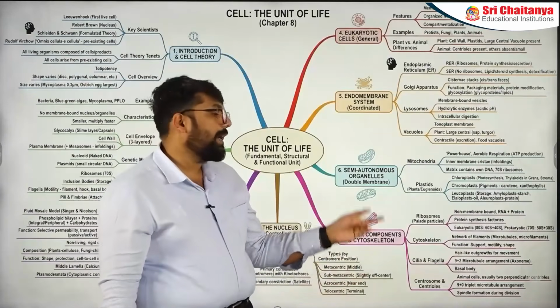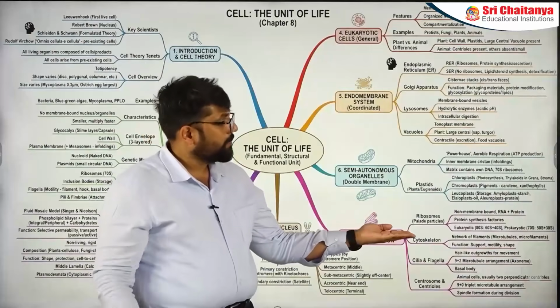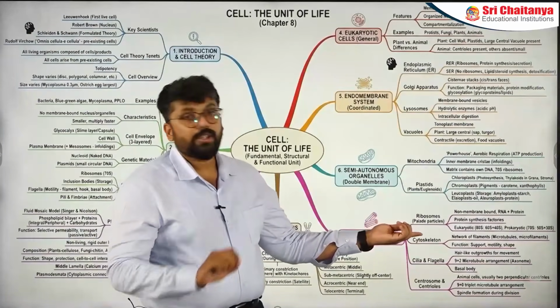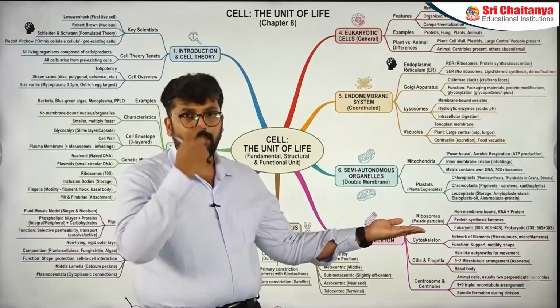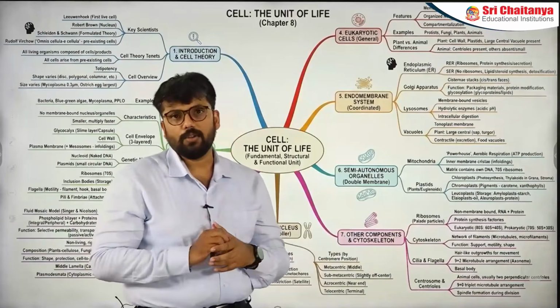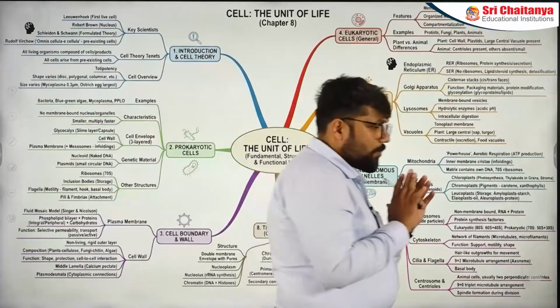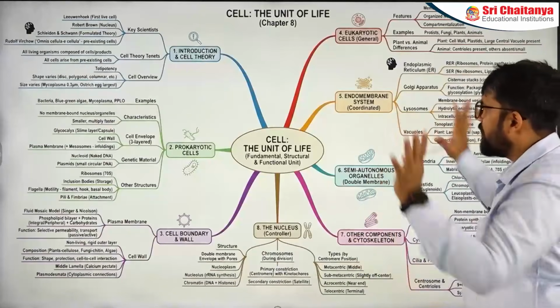Ribosomes are better explained in other sections, which are the molecular basis of inheritance, but at the same time the dimensions of this particular part are mentioned here. At the same time, the explanation of the Svedberg unit is also given here. Very important part, don't miss out on this. This is an overview of the chapter. This just gives you an idea. It will start you up with the chapter. Now you have known everything.